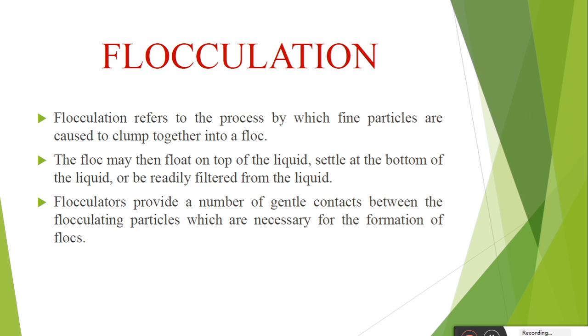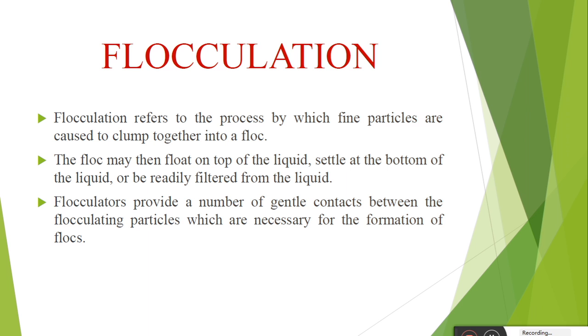There is a difference between flocculation and coagulation. Coagulation is the method of adding chemicals to convert the impurities in water into a sizable settleable volume, whereas flocculation is a method to create or form a floc. This is the main difference.